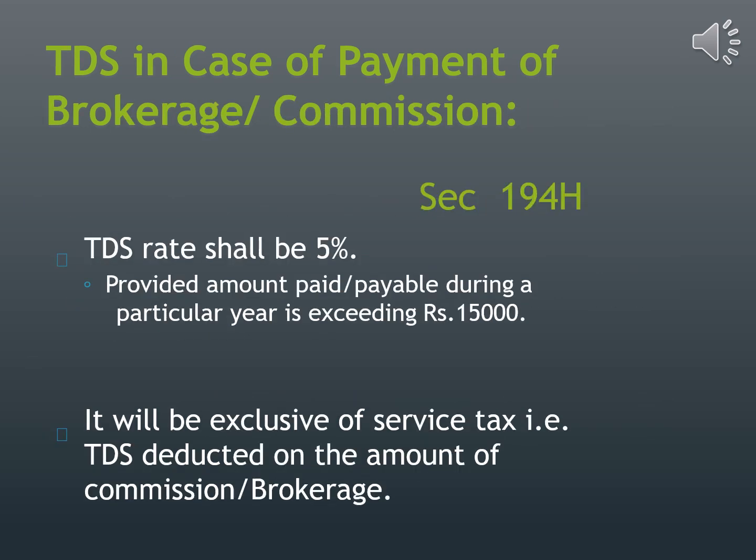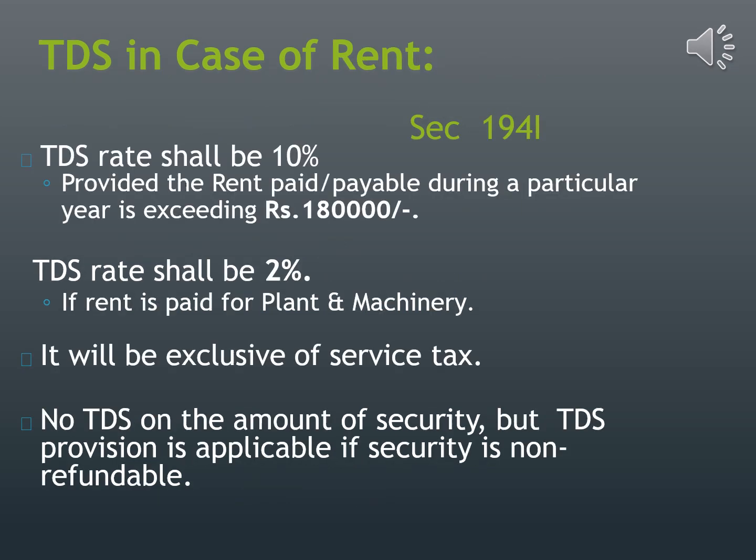In case you are making any payment of brokerage or commission, the TDS rate shall be 5%, provided the amount payable exceeds ₹15,000, and it should be exclusive of service tax. In case of rent, the rate is 10%, provided the rent payable during a particular period exceeds ₹1,80,000. If you are paying any rent for plant and machinery hired by you, then the TDS rate is 2%, exclusive